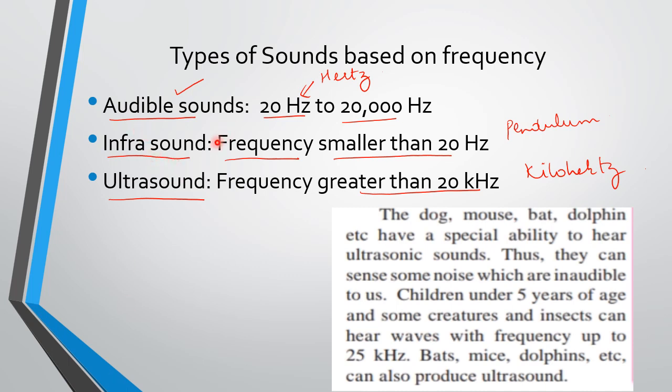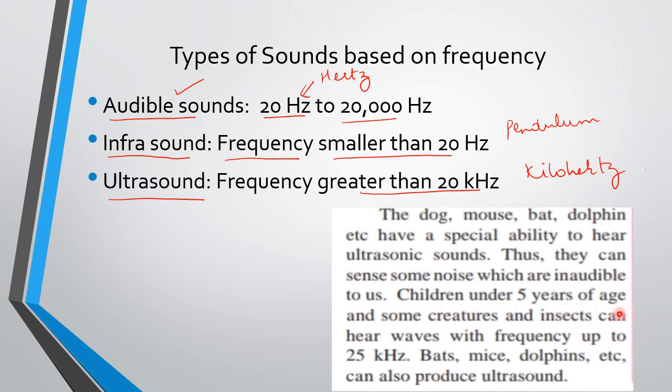Then there are sounds which are smaller than 20 hertz. They are called infrasounds, and there are certain sound waves whose frequency is greater than 20 kilohertz, and they are called ultrasounds. Okay. Now the dog, mouse, bat, dolphin, etc. have a special ability to hear this ultrasonic sound, that is this ultrasound. Thus they can sense some noise which is inaudible to us. That means we are not able to hear those.